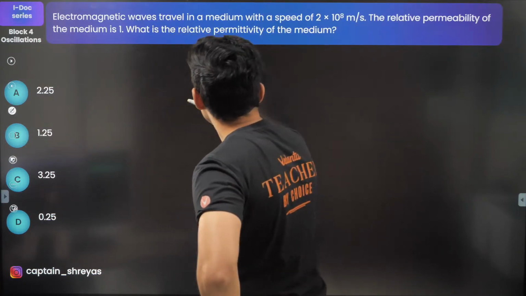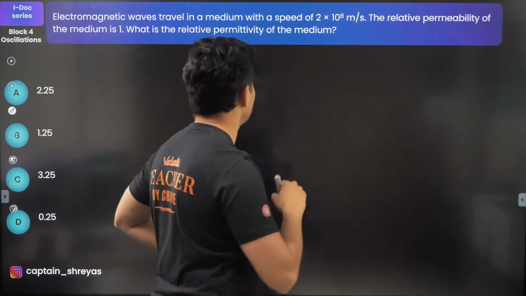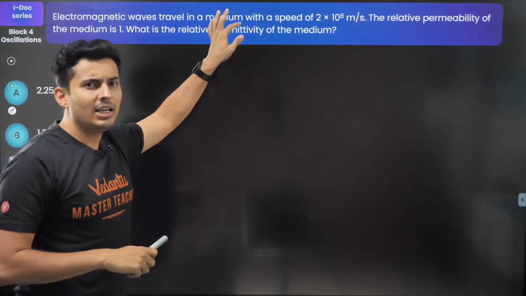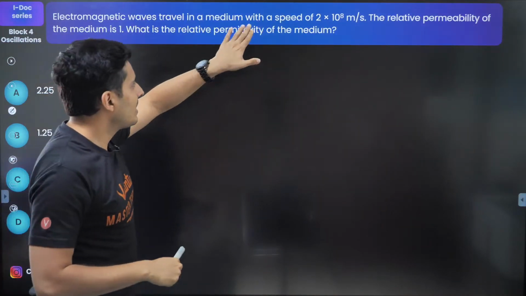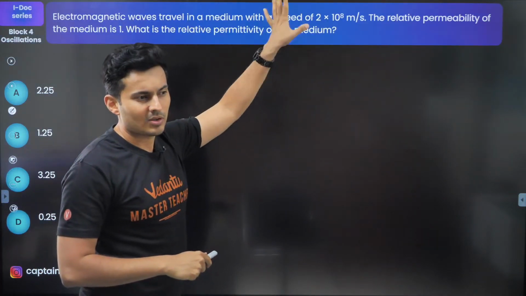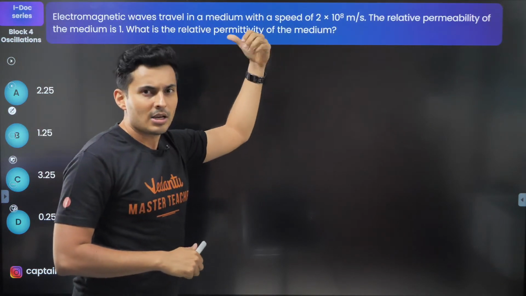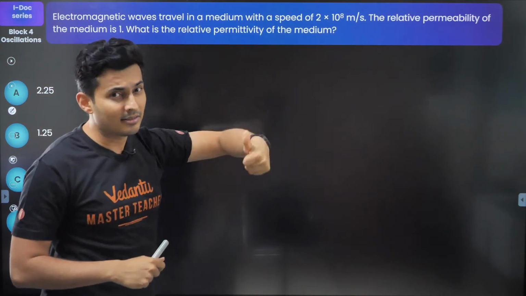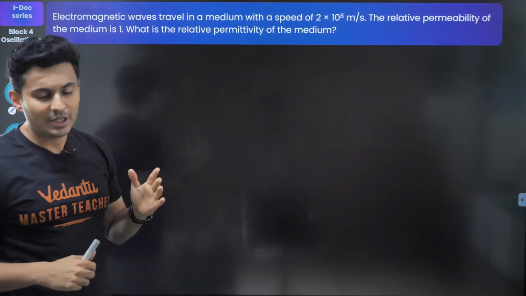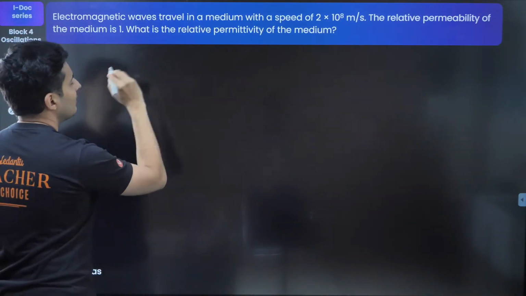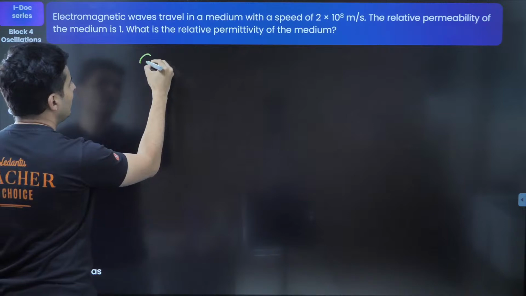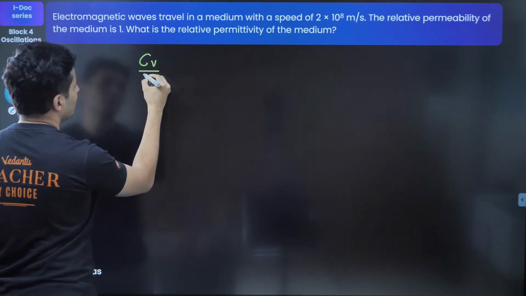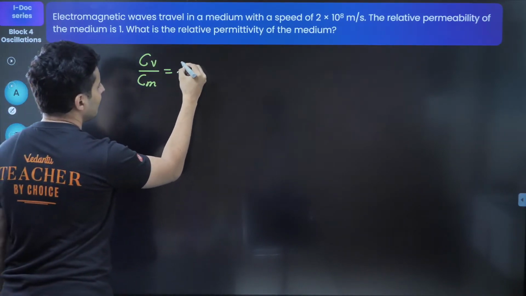I think for finding this permittivity, we need the refractive index, because the speed of light is given. Speed of light is related to refractive index, and refractive index is related to permittivity. So let's try this out. First of all, speed of light in vacuum upon speed of light in medium is the refractive index.